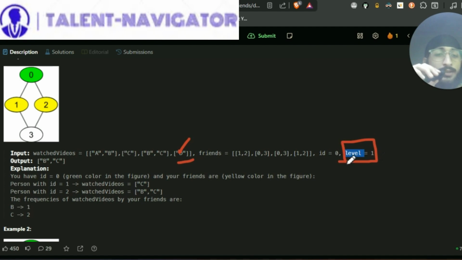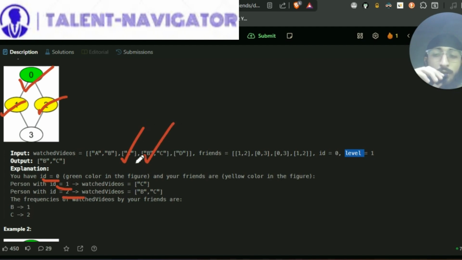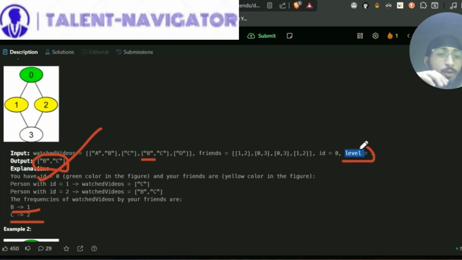Now level equal to 1 is given and ID is equal to 0 is given, right? So basically you have ID equal to 0, that is this person, and the friends at level equal to 1 would be 1 and 2. So the person with ID equal to 1 has watched C, and the person with ID equal to 2 has watched B and C, as I talked about. So we basically need the frequencies of the watched videos, that is B is 1 and C is equal to 2. So we return therefore B and C. This is the solution for level equal to 1.